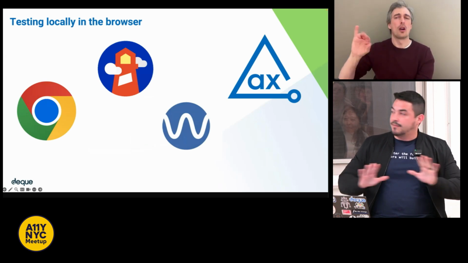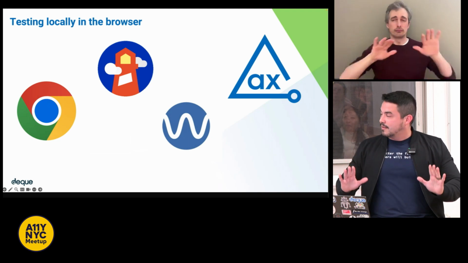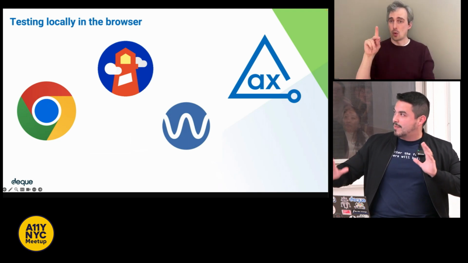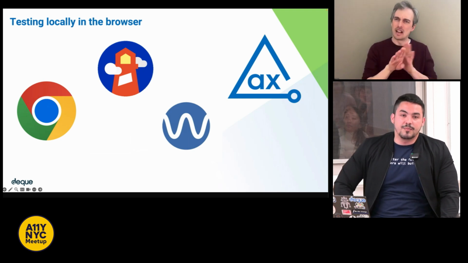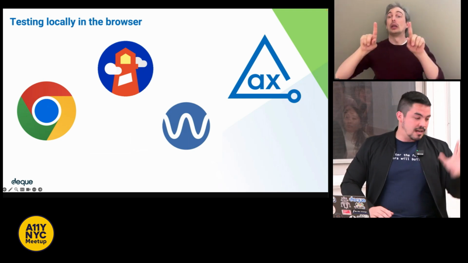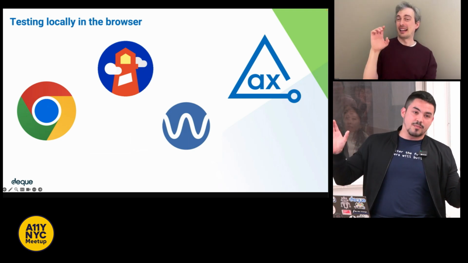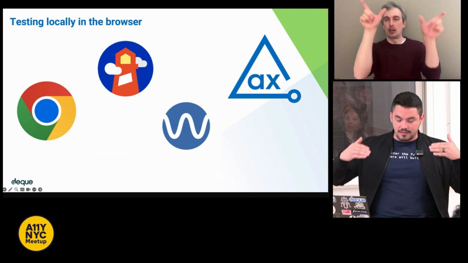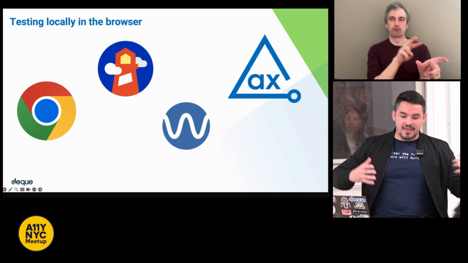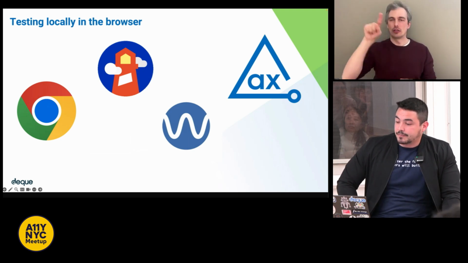So after we hopefully written accessible code, we're still kind of writing the code, but your application is kind of developing its shape. You want to test locally in the browser. Many developers have their IDE either on one monitor or half their screen, and then a browser on the other side of the screen so that they could do it at the same time and they get hot refreshing and reloading, so everything is integrated.